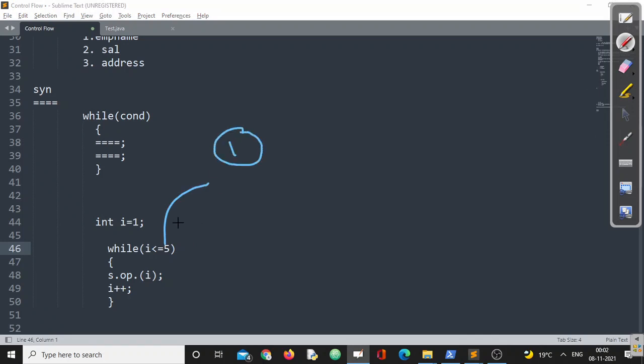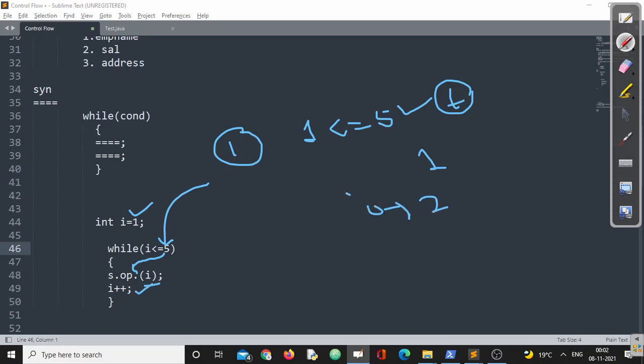So can you tell me, before coming into this while loop, what was the value of I? Value of I was 1. Now the question is, I'm at step 1. In step 1, value of I is 1. So I can say I less than equals to 5, true or false? Absolutely true. Now that means the condition is evaluated to true. Immediately it will be entering into the loop. First case it will print 1. Immediately I plus plus means the value of I becomes how much? 2. And after the statement is completed, again it will go back to the condition as per our discussion, right?